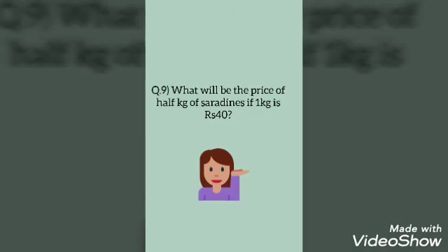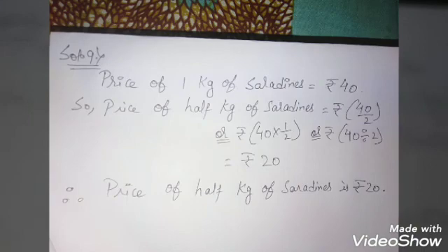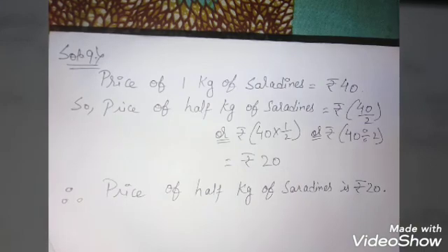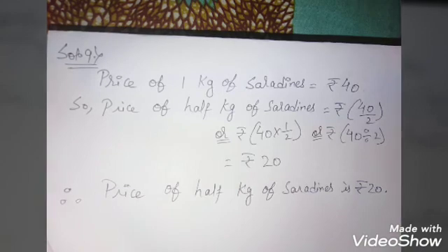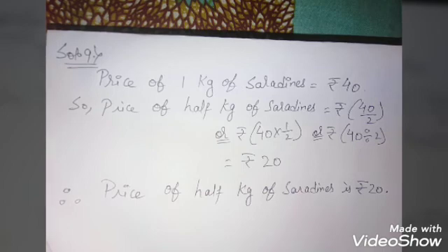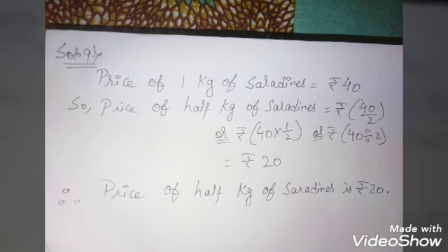Again we have got the first line from the question itself. Price of 1 kg of sardine is rupees 40. So price of half kg of sardine equals rupees 40 by 2, or 40 into 1 by 2, or 40 divided by 2. Any one you can write.